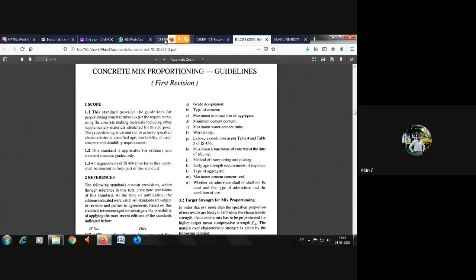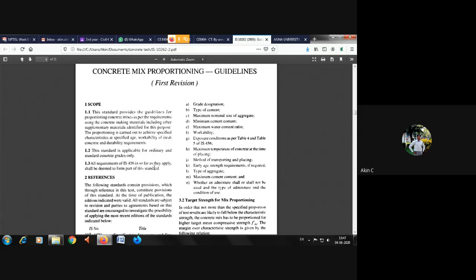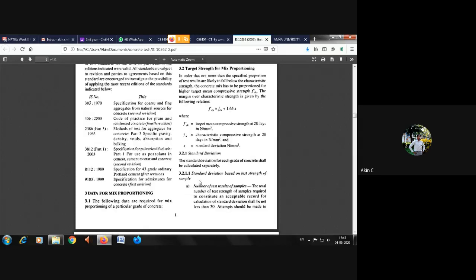So when we see the 2 mark questions, these two questions are from the first unit, say the function of accelerated plasticizer from the second unit, and the fifth and sixth questions from the third unit. They have asked to define the terms standard deviation and coefficient of variation. If you don't know this definition, directly go to the IS code book and check standard deviation and coefficient of variation. So what is standard deviation? You can see a small explanation of standard deviation, so you'll get some idea from this.